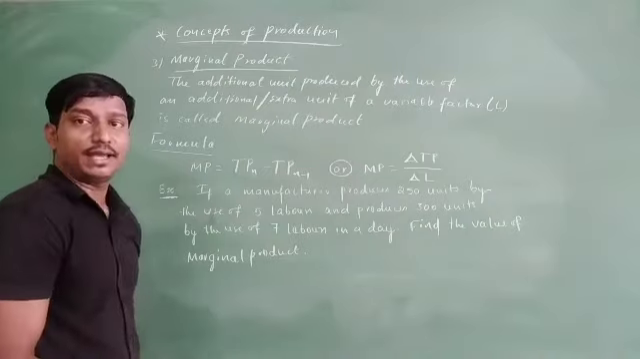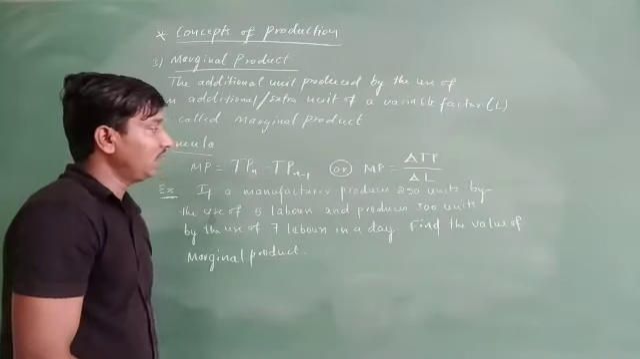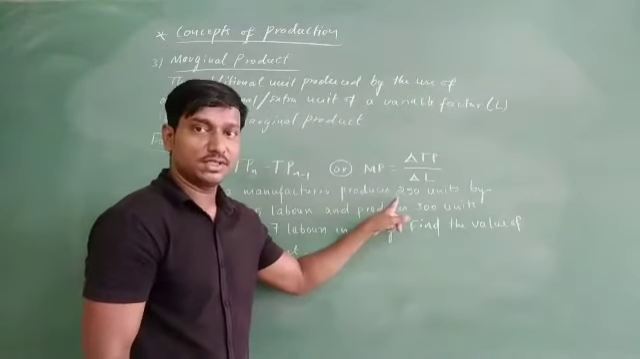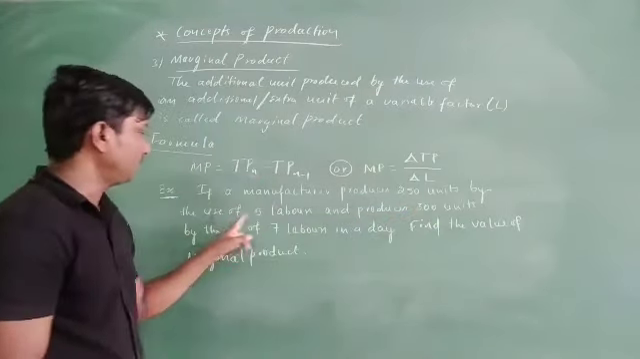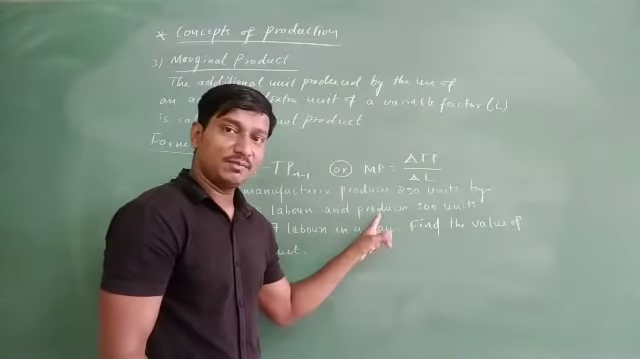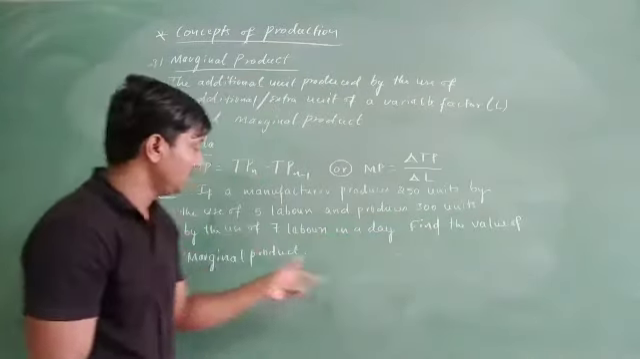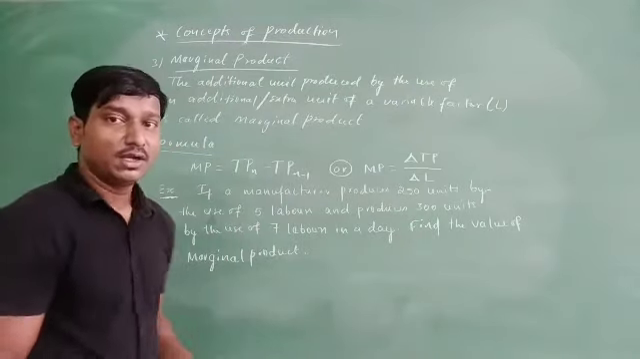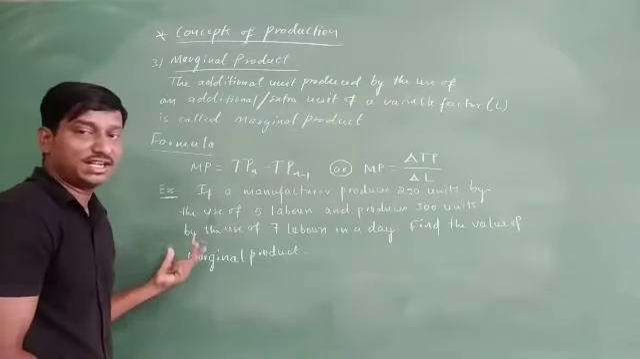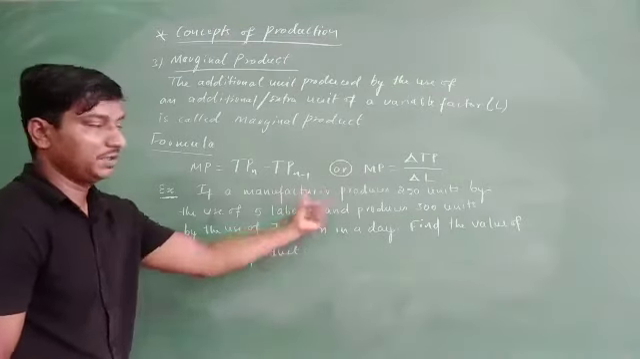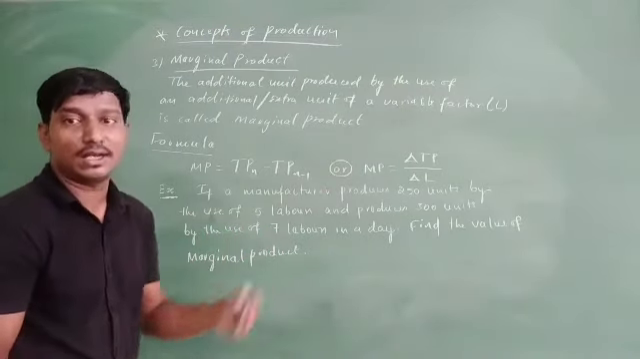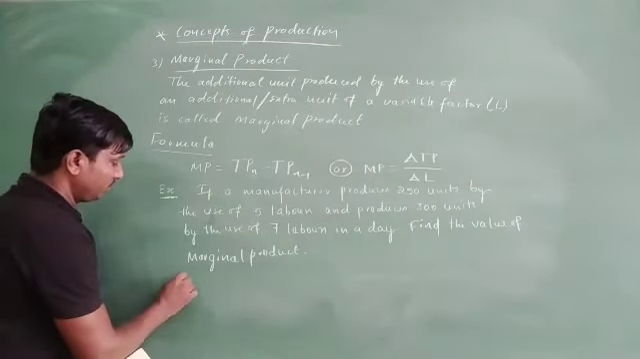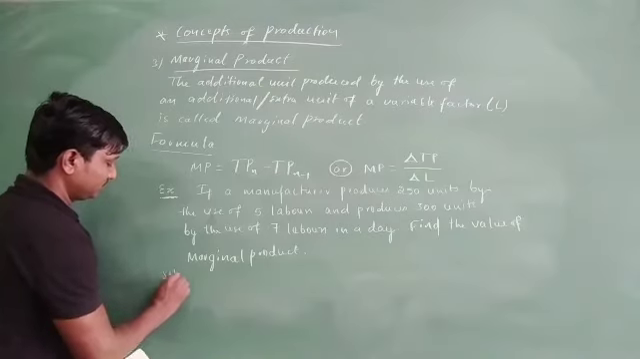So you have to find the value of marginal product here in case of this example. So here you just see the manufacturer who produces 250 units by the use of 5 laborers, whereas if the same manufacturer produces 300 units by the use of 7 laborers in a day. So now what you're supposed to do, you have to find what is the extra benefit or extra additional product that has been produced by the manufacturer by the use of extra labors. So now we are going with the solution.